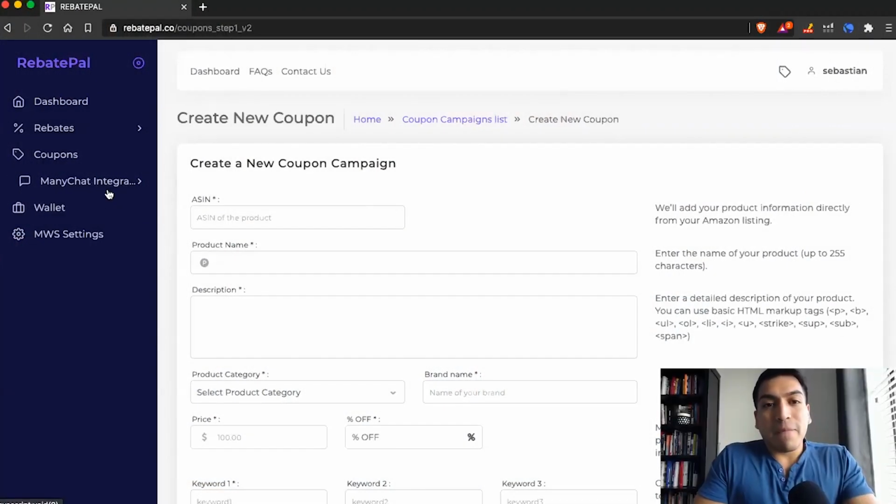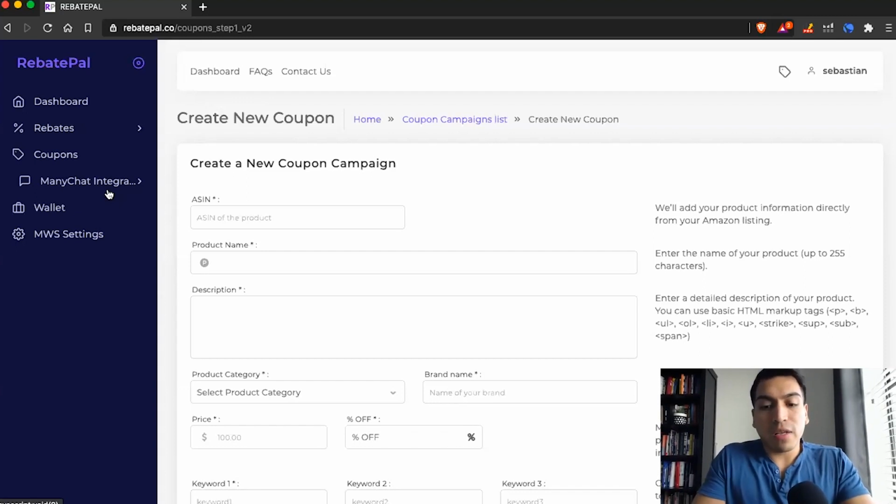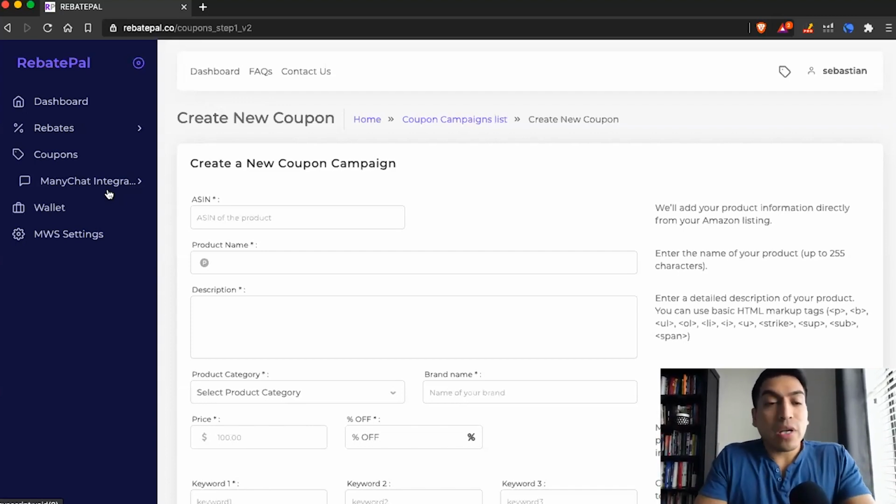And the second service that RebatePal offers, one of our main features, is our Manychat integration. We have a lot of clients who like the platform and use it alongside their PPC sales, so they can generate sales from multiple sources. We also have sellers who like to drive sales using Facebook ads, and using Facebook ads can be a little tricky with Manychat when you're trying to fulfill rebates, because a lot of it is manual, and a lot of services out there are very technical and not easy to use with Manychat.